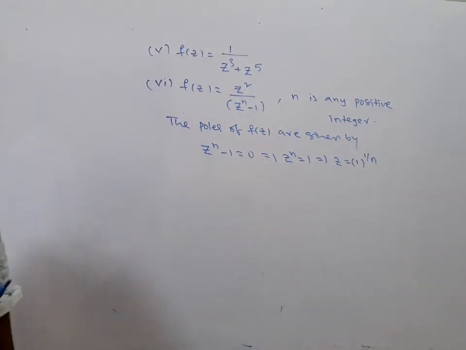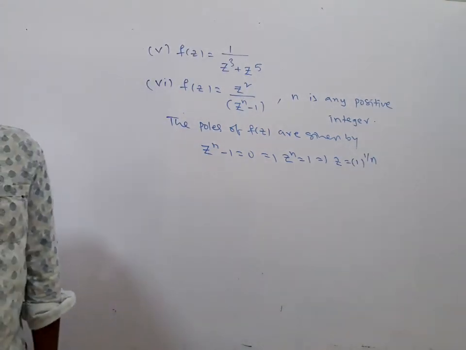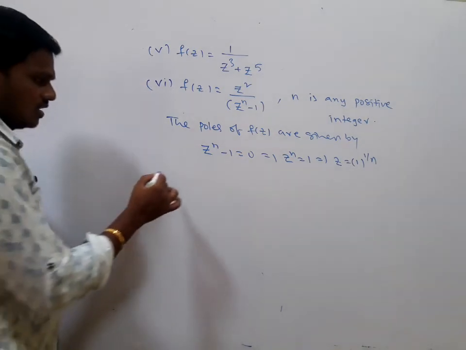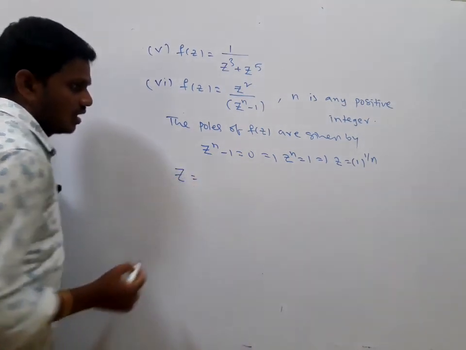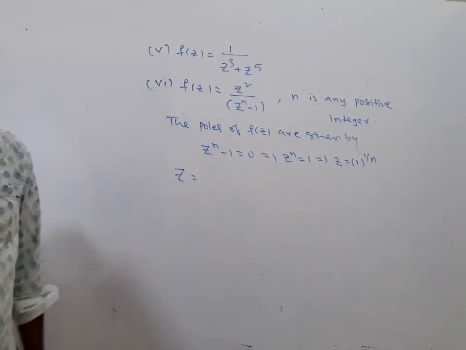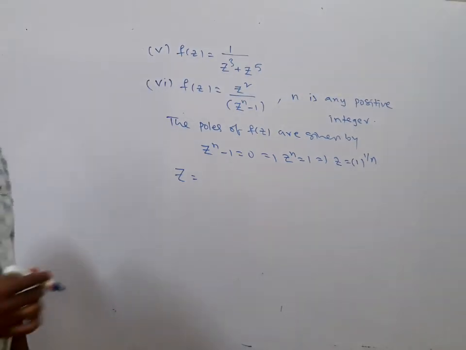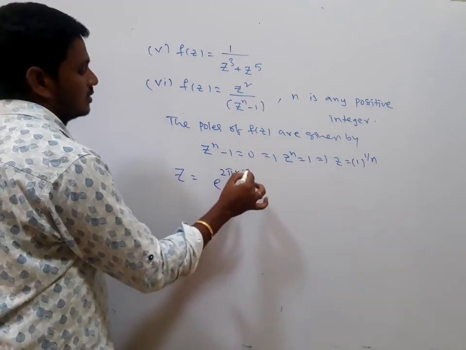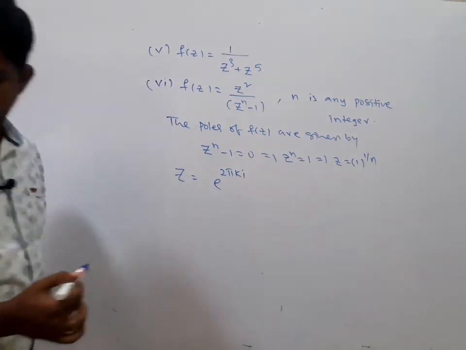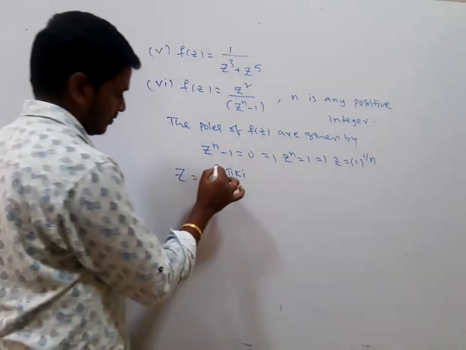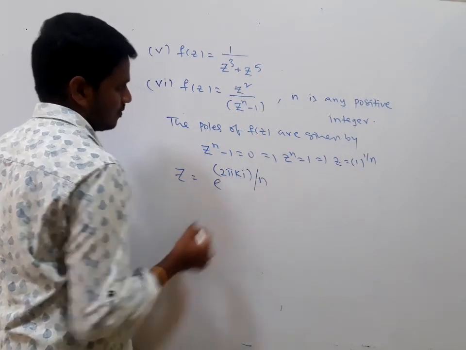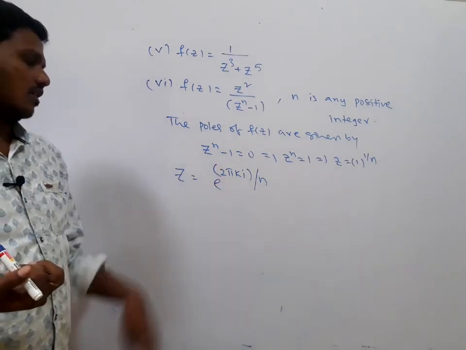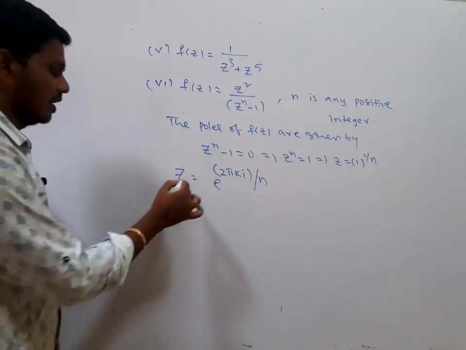That is the nth root of unity. The nth root of unity, 1 to the power of 1 by n, can be written as e to the power of 2 pi k i by n, which gives many values. So these are the zk I am taking.